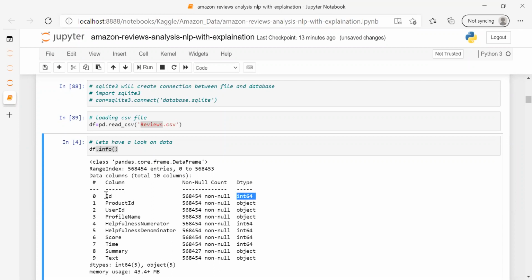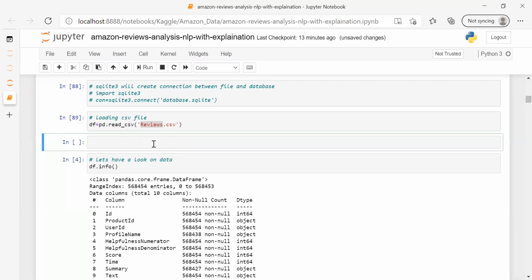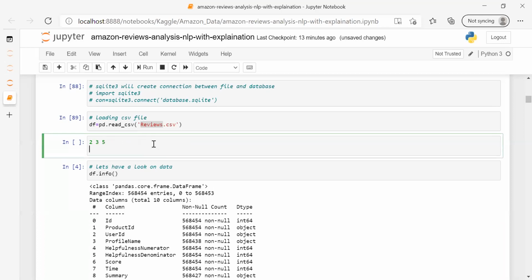Guys, I believe you would know about data types. Data types means the type of the column. Suppose I'm giving values 2, 3, 4, 5, these are integer values. If I give values like 2.2, 3.4 or 5.5, these are float values, the float data type.